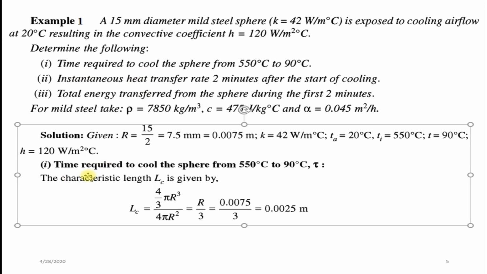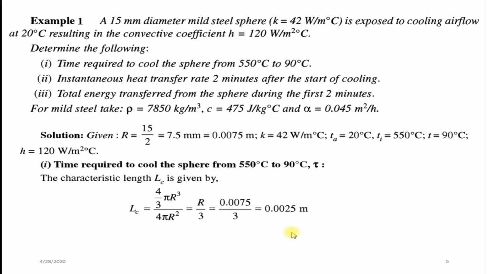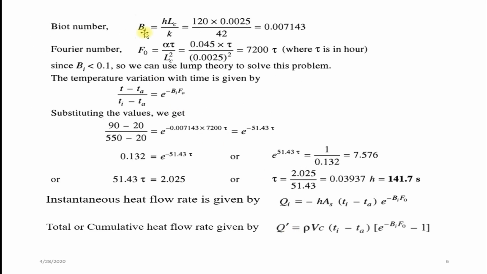So for that you need to find the characteristic length for the sphere. It's already derived: volume of the sphere divided by area of the sphere, you will get r by 3, as 0.0025. After calculating characteristic length, you have to find out Biot number. Biot number is h Lc by k, all values you have. If you substitute, you will get 0.007143, which is less than 0.1, so we can use lumped system analysis.